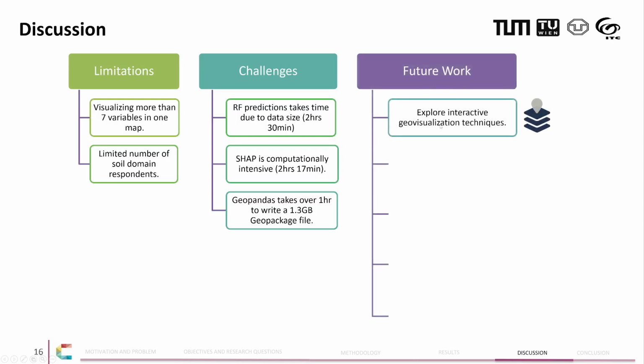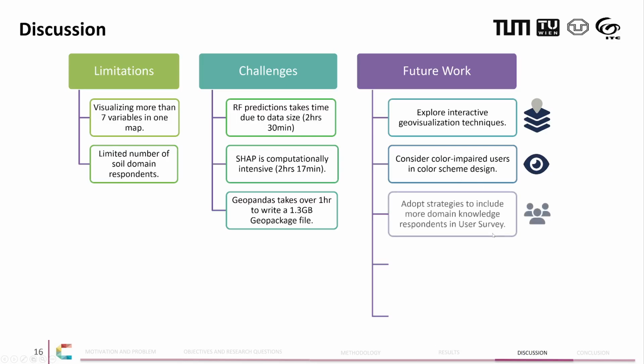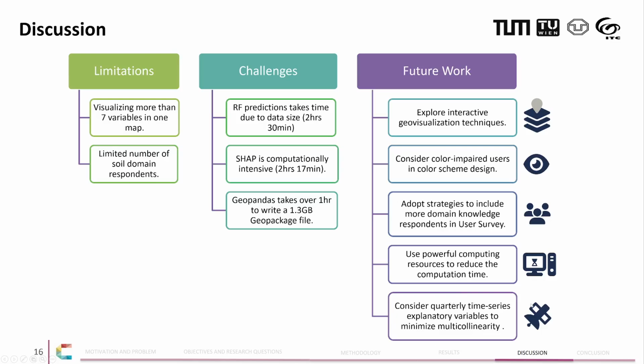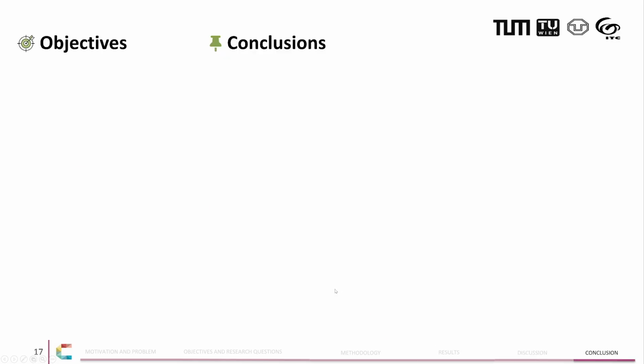And here I am recommending for future work to consider geovisualization techniques to be able to overcome visualizing only 7 colors in one map. And then also consider color impaired users, looking at what kind of colors to select for the map. And also future work should include more domain knowledge users in the user survey and also use high performance computers for big data. Another interesting aspect is to consider quarterly time series instead of monthly time series to be able to overcome multicollinearity, which is something I encountered in my research.